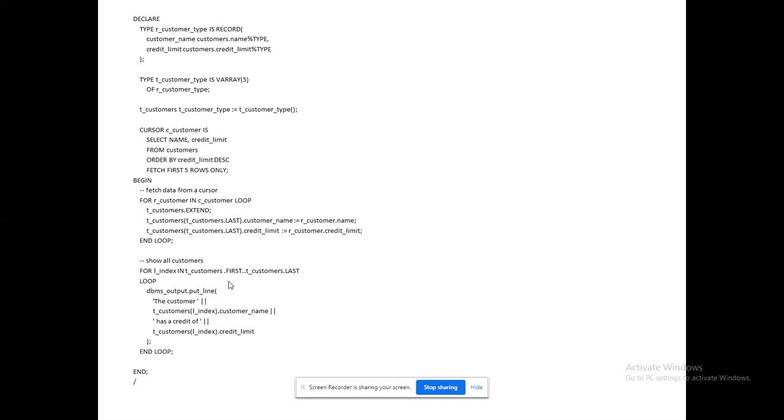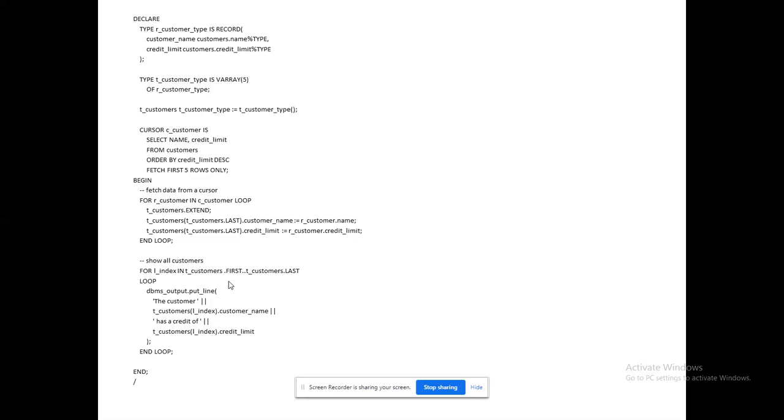That means it will come in descending order. So those who have lesser credit limit will come first. In that, the first 5 rows will be fetched, so those 5 data will be available in the C_customer cursor.